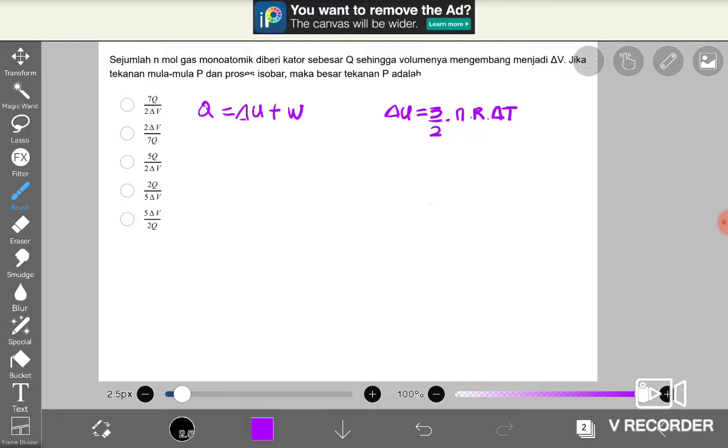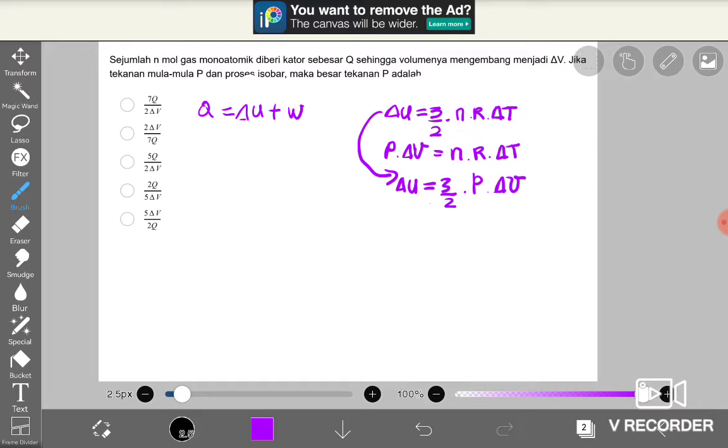So, we change the formula of delta U using the equation we have learned in the kinetic theory of gases: the multiplication of pressure and change of the volume is equal to N times R times delta T. Because of that, we can change the formula of delta U. Delta U is equal to 3 per 2 times P times delta V.